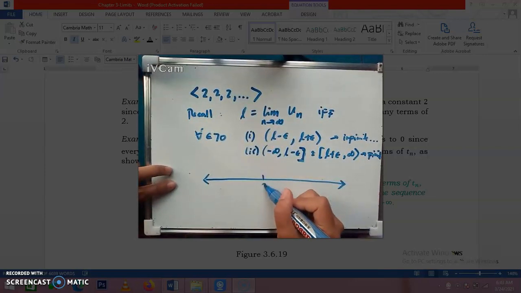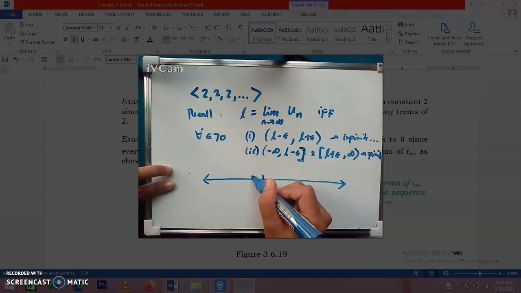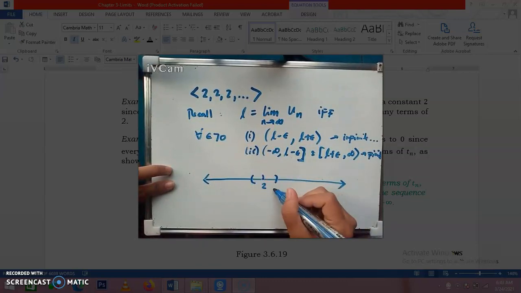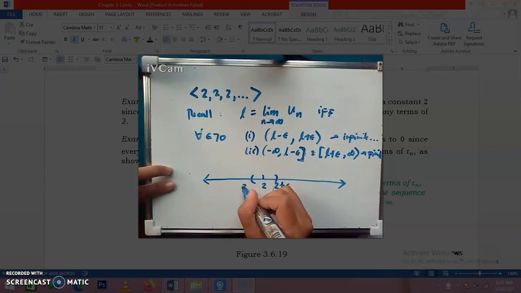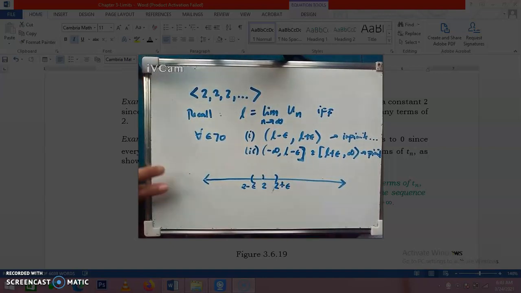Obviously, we have here 2. The first term is 2. Here, let's have the open interval. Let's test if 2 is the limit. This is 2 minus epsilon, and 2 plus epsilon. So we will try to show that this open interval contains infinitely many terms of the sequence, and then on the other side it contains finitely many terms of the sequence.